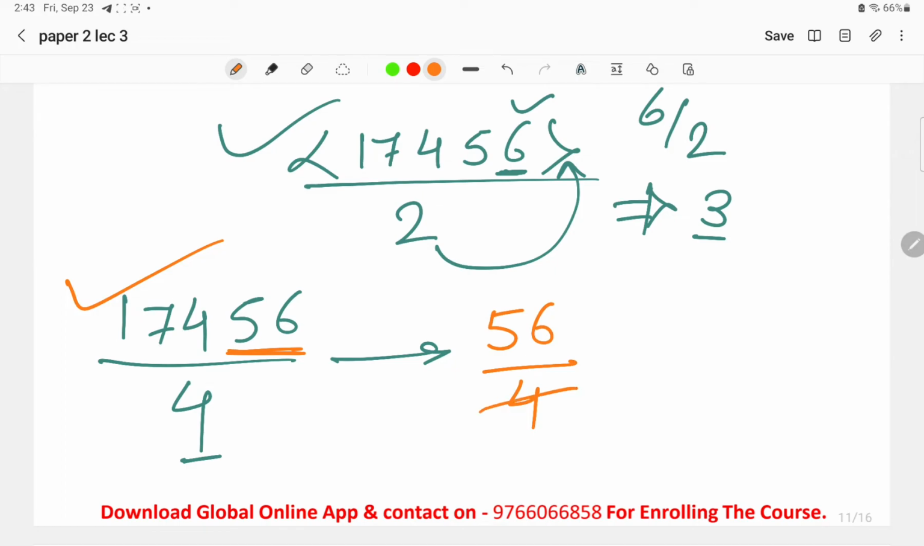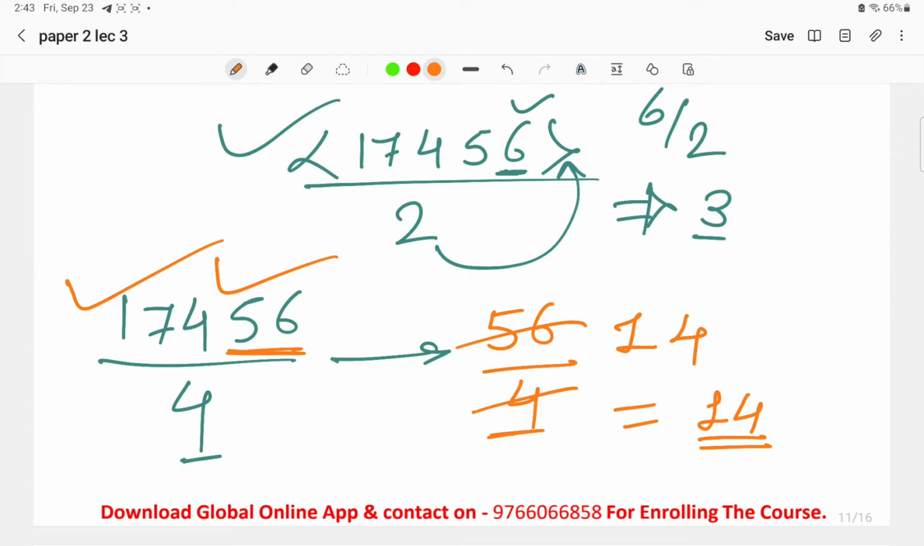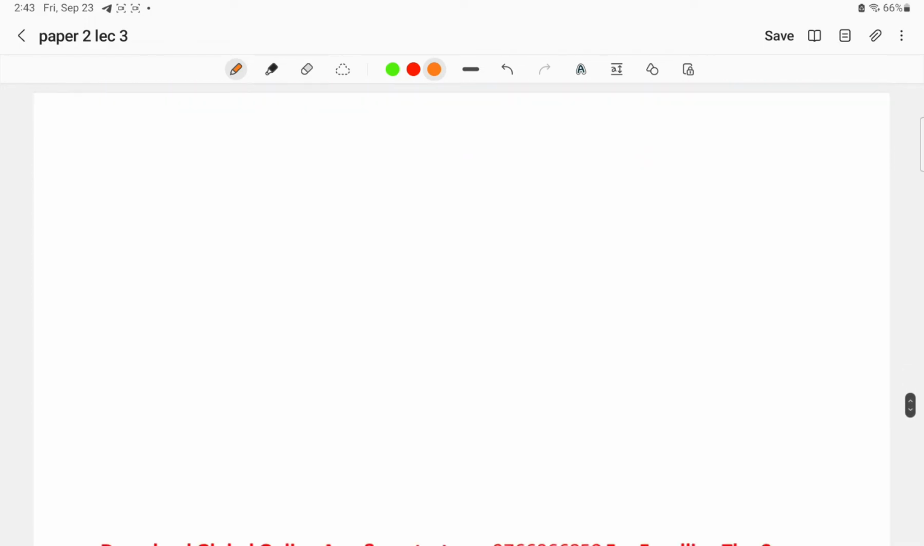Okay, so here what we can find is 4 ones are 4, 4 fours are 16. It means that this complete number is divisible by 4. Why? Because 56 divided by 4, 56 is divisible by 4. So 17456 is also divisible by 4. In this way, we find the divisibility test for 4.